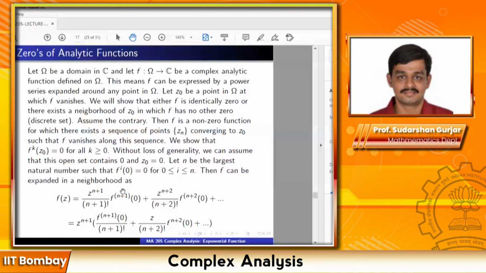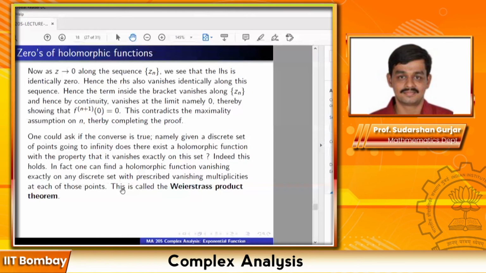Okay, so let me go ahead. Think about this point. If it's still not clear, ask me later. One could ask if the converse is true, namely given a discrete set of points going to infinity, does there exist a holomorphic function with the property that it vanishes exactly on this set? Yeah, and indeed this is true. Take any discrete set of points going to infinity, you can find a holomorphic function which vanishes exactly on that set.